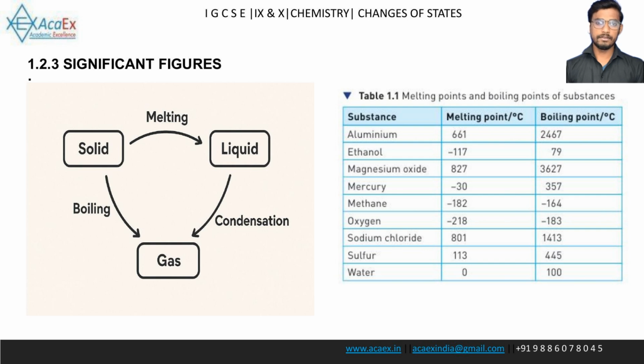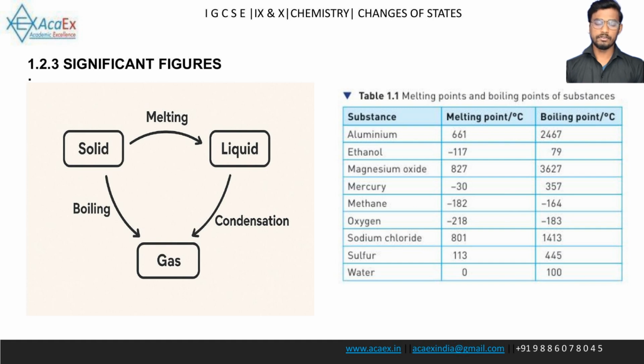Aluminium. Melting point is 661 degrees Celsius. Boiling point is 2467 degrees Celsius. Ethanol. Melting point is negative 117 degrees Celsius. Boiling point is 79 degrees Celsius. Magnesium oxide. Melting point is 827 degrees Celsius. Boiling point is 3627 degrees Celsius. Mercury. Melting point is negative 30 degrees Celsius.